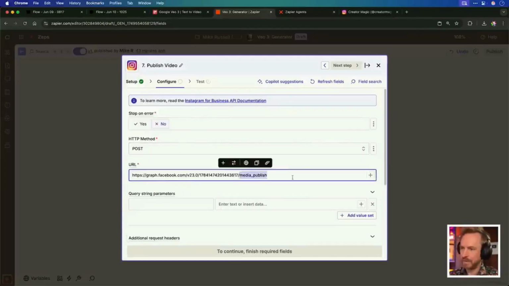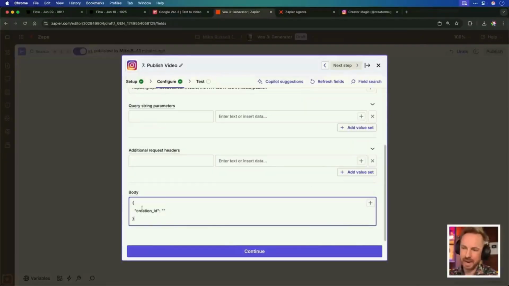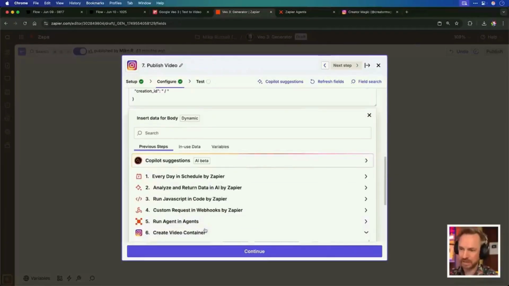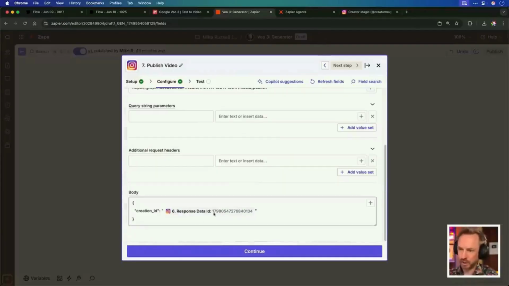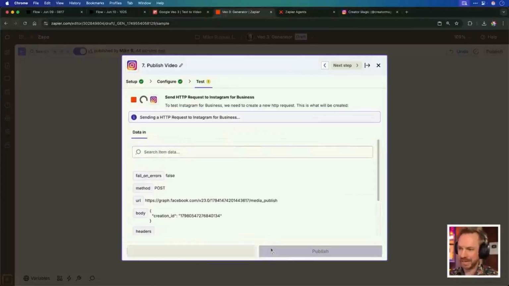URL similar, but with media publish at the end. And then down here in the body, we just need to put this with creation ID. And this is where we'll pull in what we got back from the previous Insta response. And if you see here, we've got a response with a data ID. We insert that there to that piece of code. Don't forget, as the additional headers, you need content type, application JSON, continue, test the step.